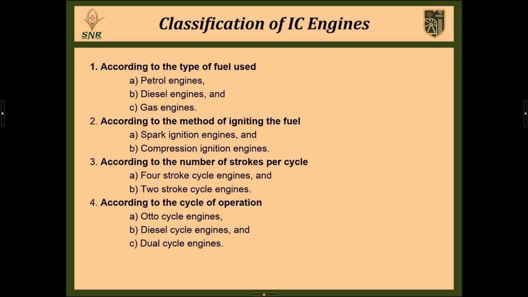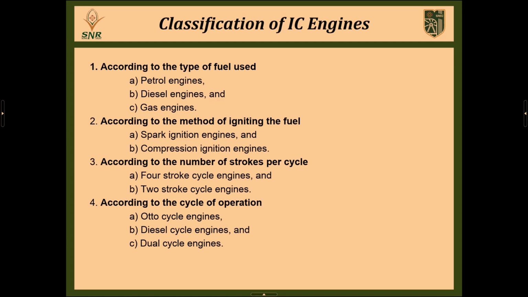So the first category is according to the type of fuel: the first subdivision is the petrol engine, the second is the diesel engine. Then the second category is according to the method of ignition: the first is spark ignition engines, we use the spark ignition method in the petrol engine and the compression ignition method in the diesel engine. This is the second category.